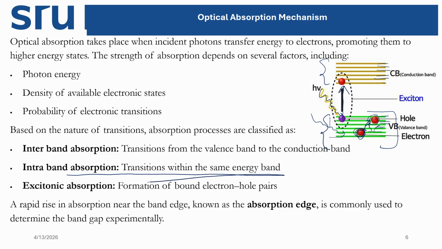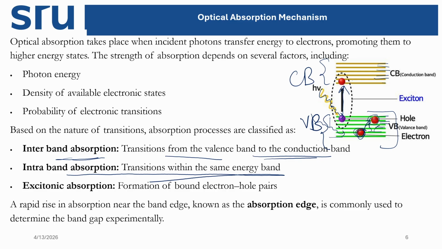But when the electron moves to a different electronic state, then we call it interband absorption. Here this is our valence band and this is our conduction band. So from the valence band to the conduction band, electronic transitions are happening. So this is called interband absorption.